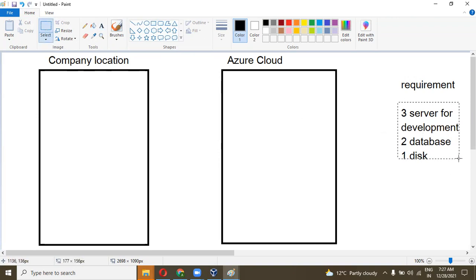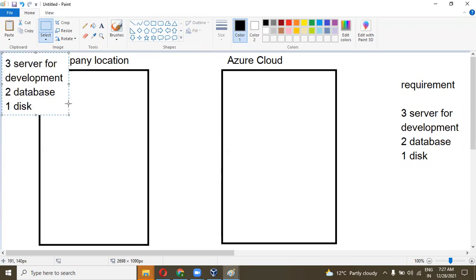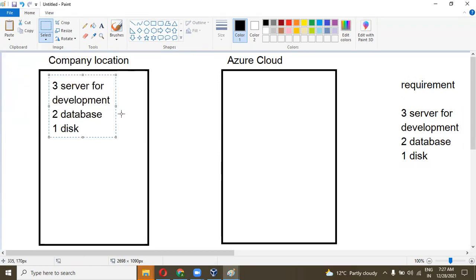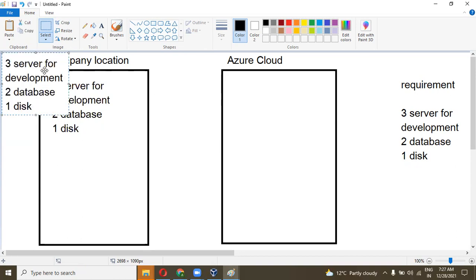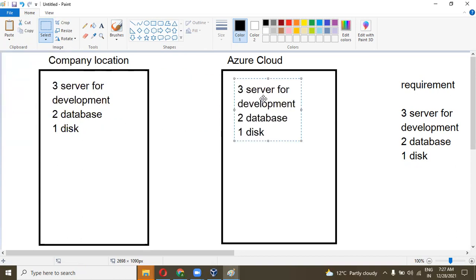If I set up these things in my company location, what is the cost? And if I also set up these 3 things in the cloud, then what is the costing between both?